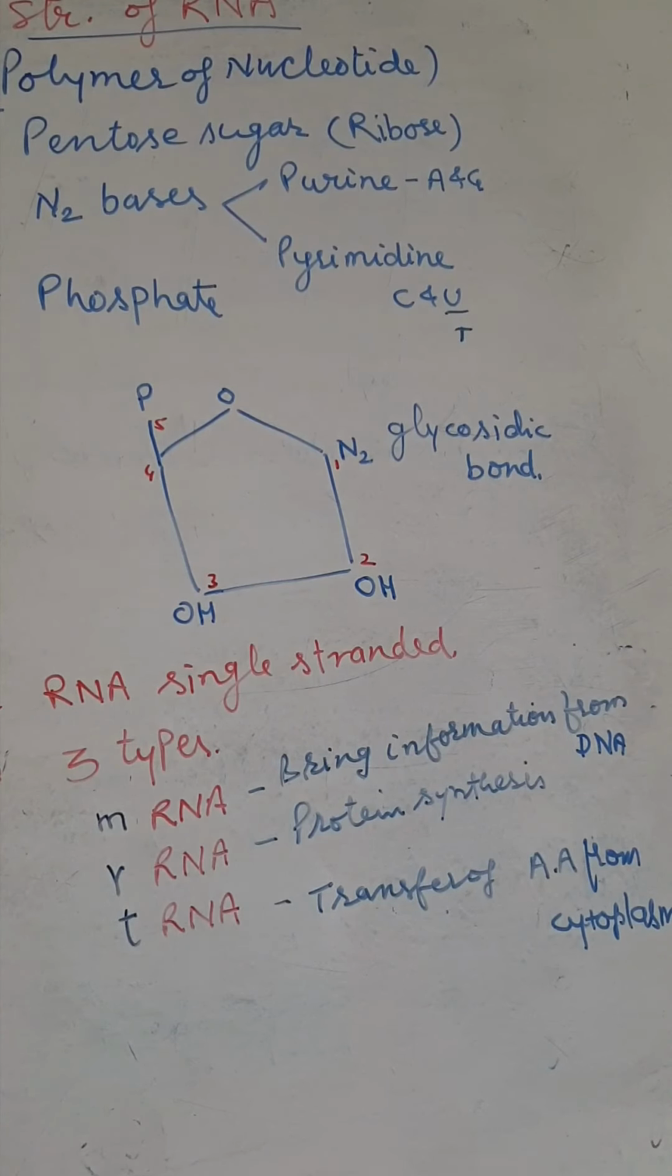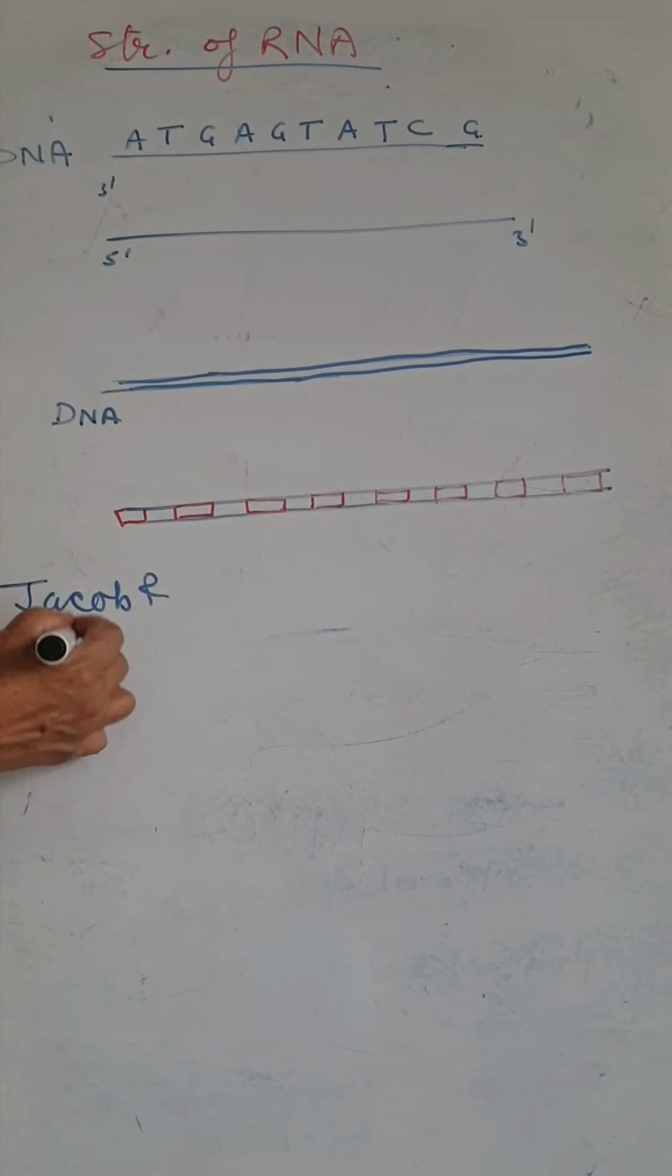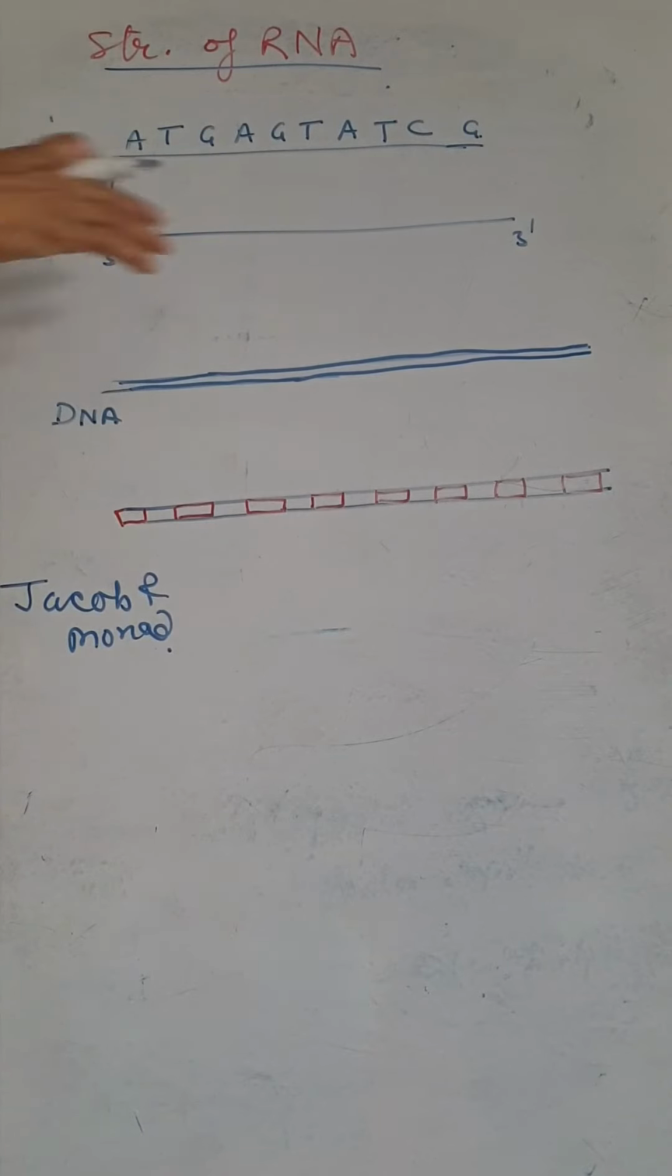Now we discuss how the RNA is formed from the DNA. mRNA is formed from the DNA. The idea of messenger RNA was given by the scientists Jacob and Monod. Jacob and Monod gave the idea of mRNA in 1957.